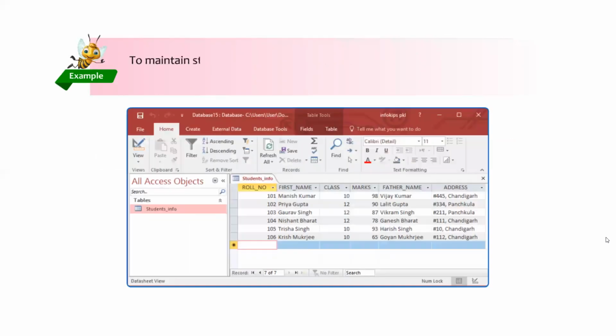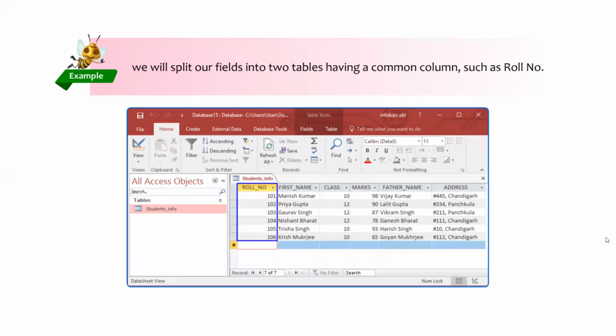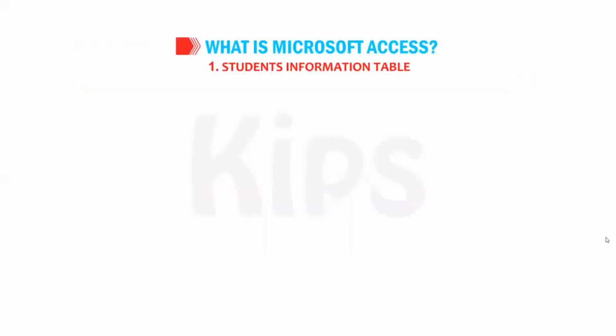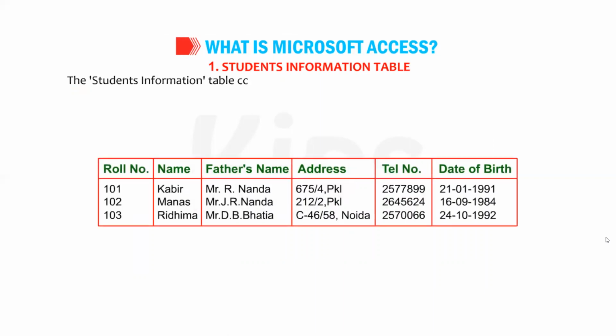Let us understand the concept of relationship with the help of an example. To maintain the student's database in RDBMS, instead of entering all the records in a single table, we will split our fields into two tables having a common column, such as roll number. Table 1. Students Information Table. The Students Information Table consists of information about students as given in the above table.